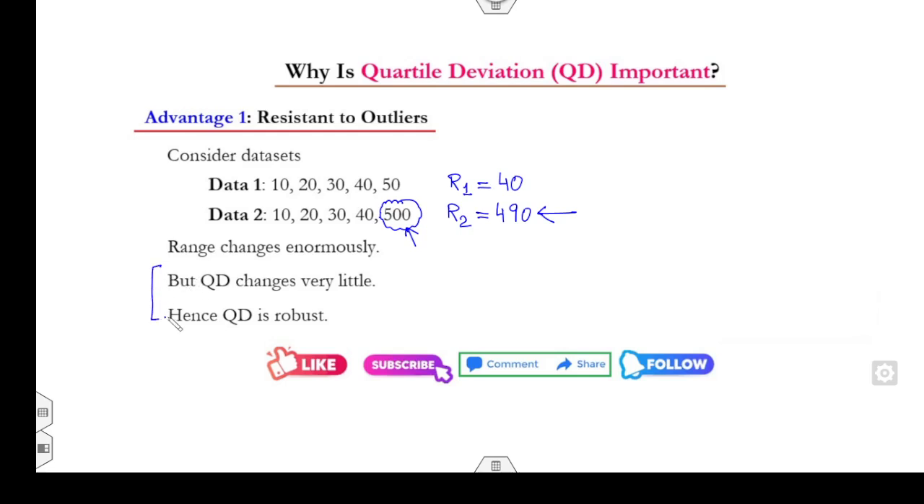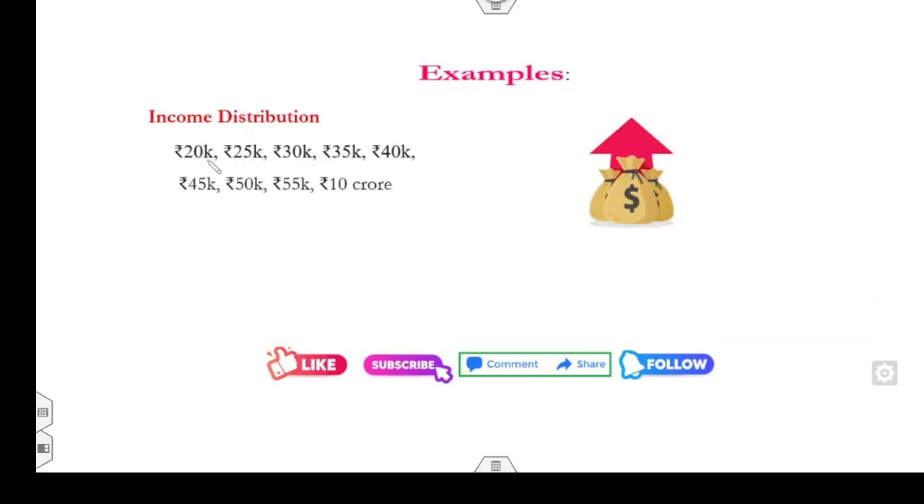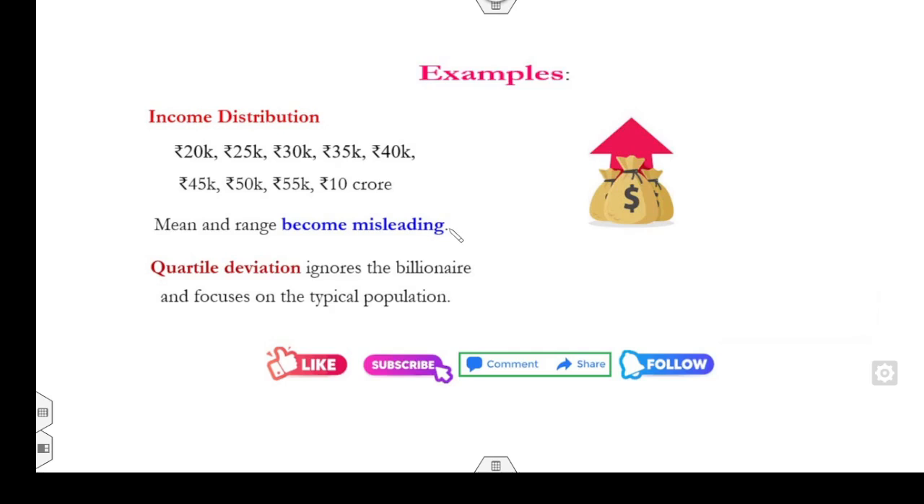However, the quartile deviation changes very little, and hence it is robust. It is very useful in terms of skewed data, like income, wealth, house price, business, and so on. For example, suppose the incomes of different people are 20,000, 5,000, 30,000, and so on, and one income is 10 crore. Clearly, this 10 crore is called the outlier. Fine. Or you can call it the extreme value. And clearly, if you calculate the range or the mean, that is misleading for you.